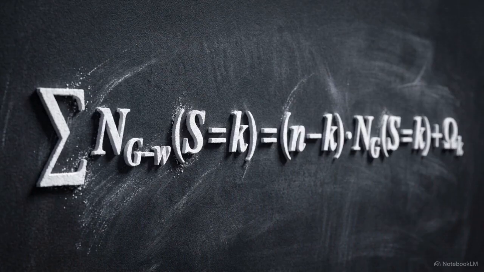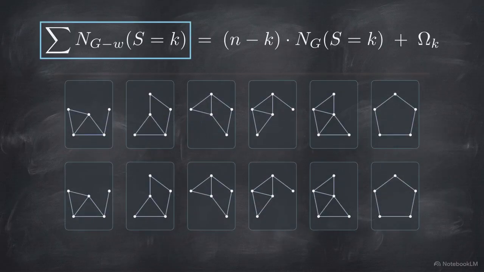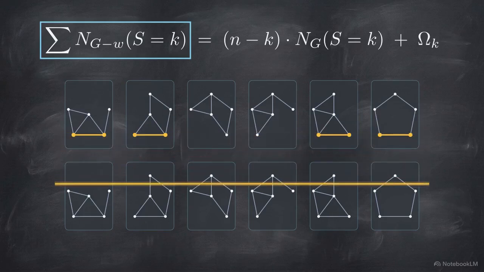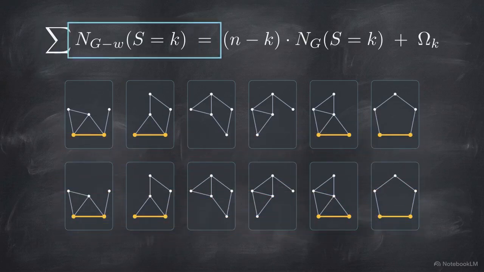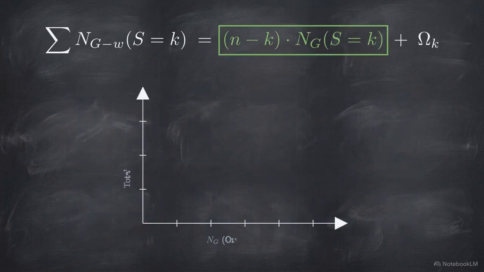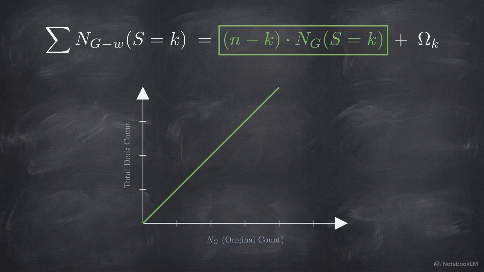This image displays the central algebraic identity of the paper, the master deck equation. The left side represents the brute force summation. It counts every instance where an edge's path matches our target length across the entire deck. The first term on the right is the ideal mathematical state. Perfectly tracking an edge across the deck should yield a clean, predictable linear multiple.